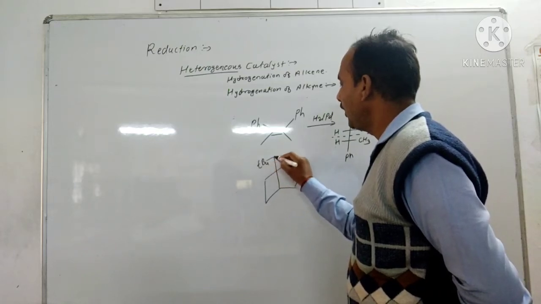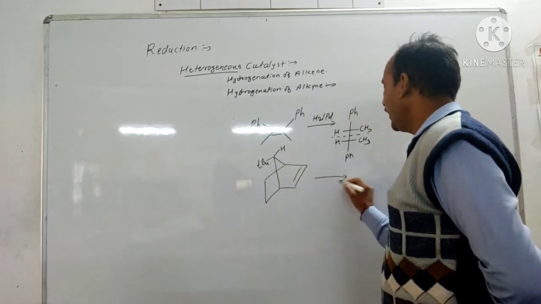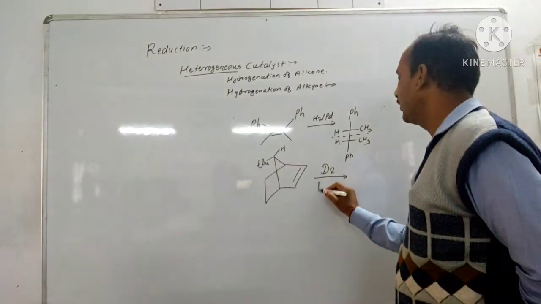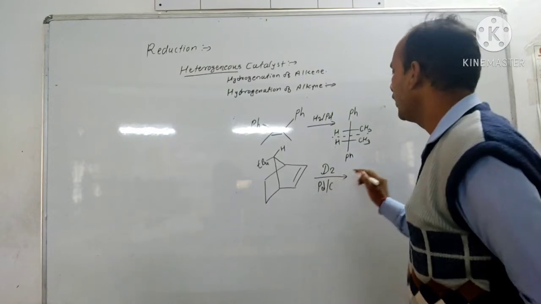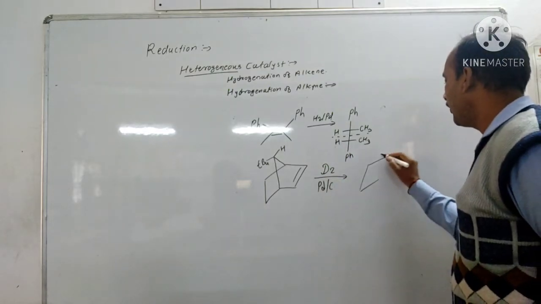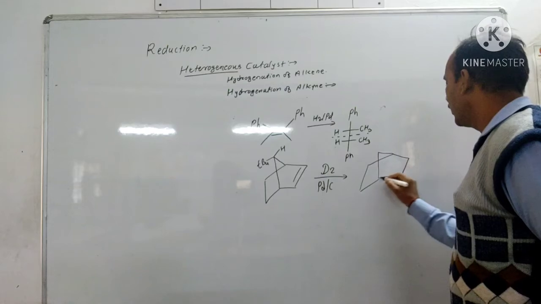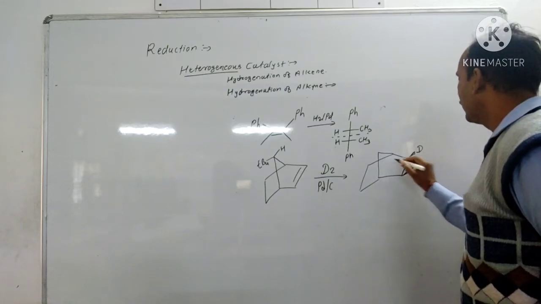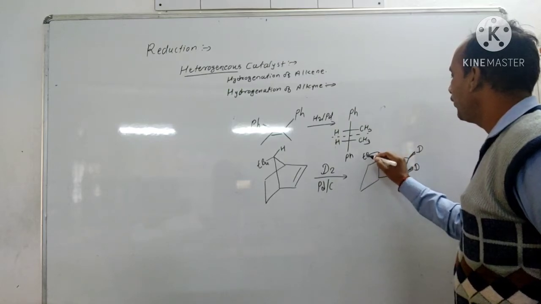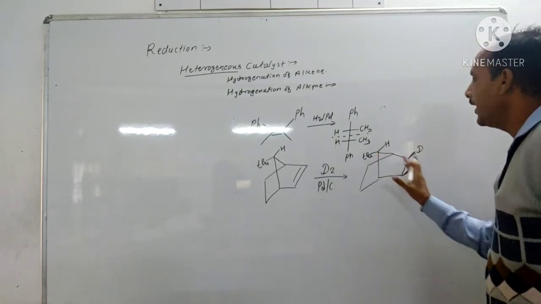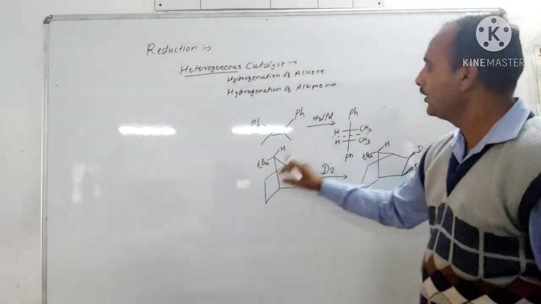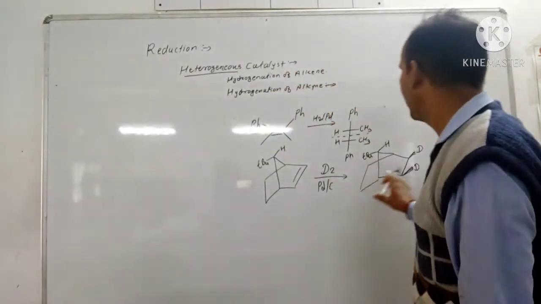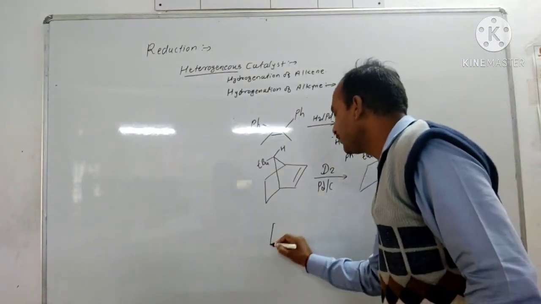Tertiary butyl, H. Now here is addition of hydrogen, that is instead of hydrogen we take deuterium, then the product obtained is tertiary butyl, H. Now as the tertiary butyl is from the downside, therefore the exo addition of deuterium takes place and to form this product.